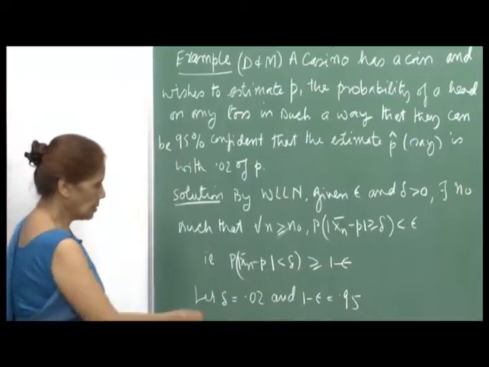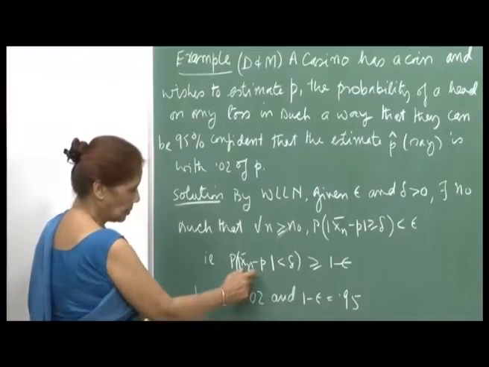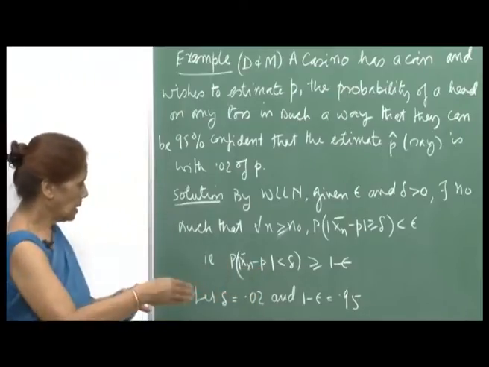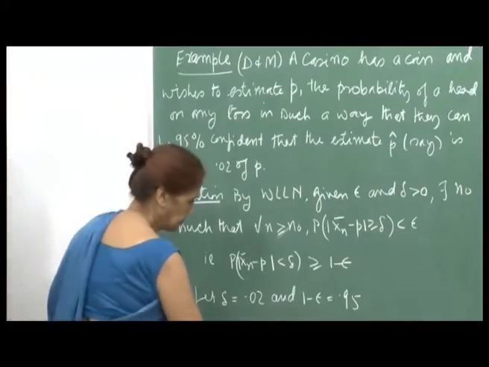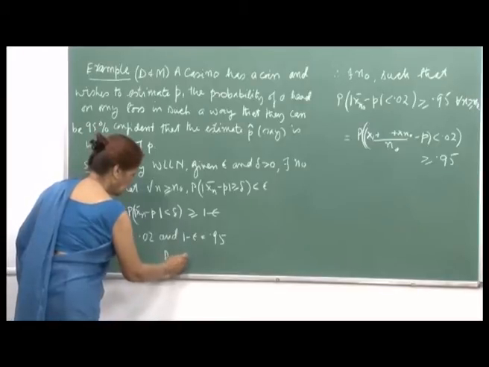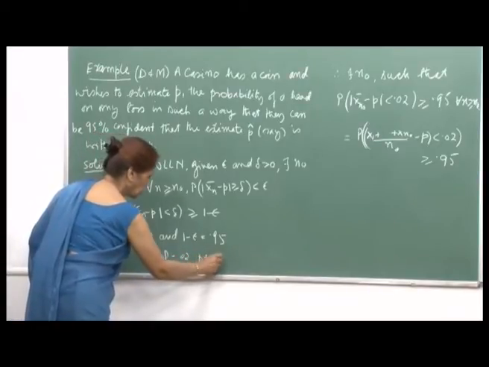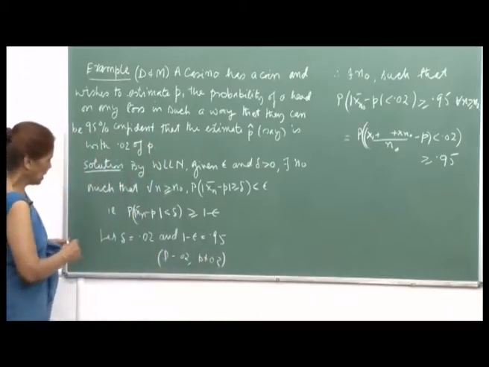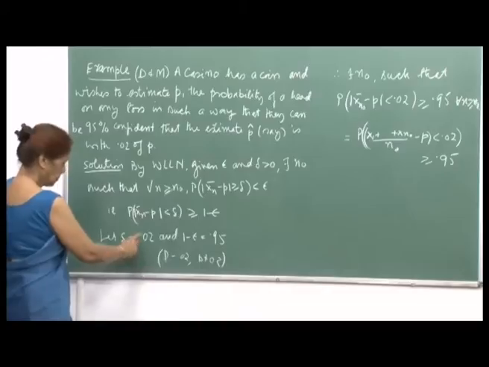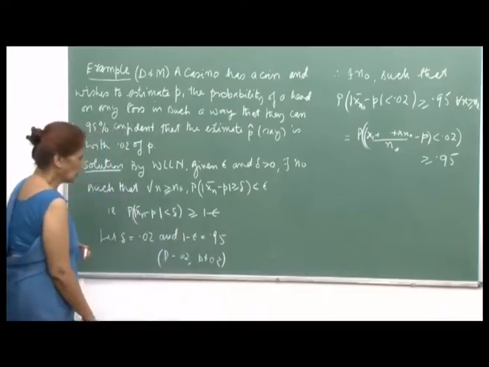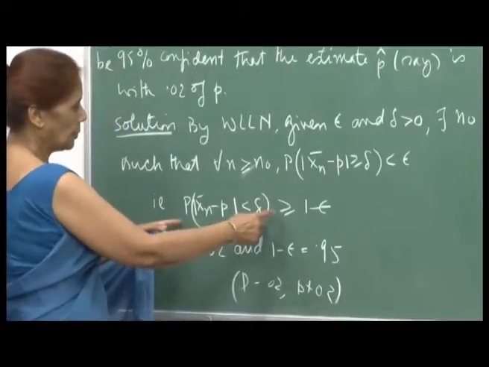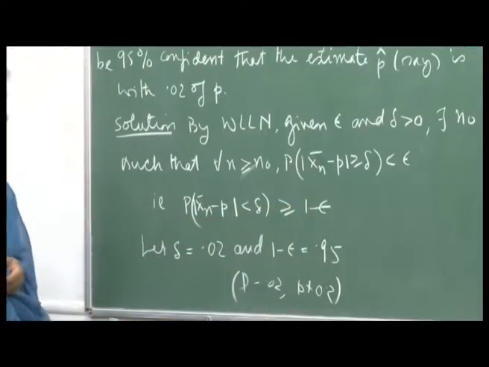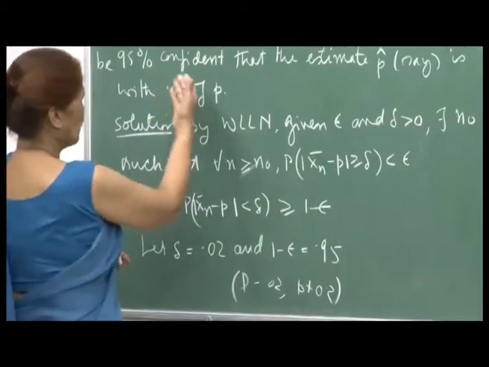So, for the casino problem, your delta is 0.02, so that your X n bar is within 0.02 of p, right. It can be a little less than p or a little more, that means it lies between p minus 0.02 and p plus 0.02. So, this is what you want. Your X n bar should be in this interval. So, delta is 0.02 and your 1 minus epsilon is 0.95. This probability that your X n bar is in this interval should be greater than or equal to 1 minus epsilon. So, that means you will be 95% confident.